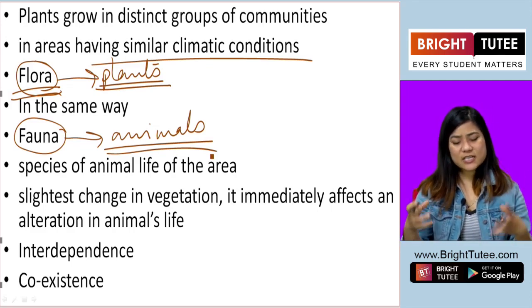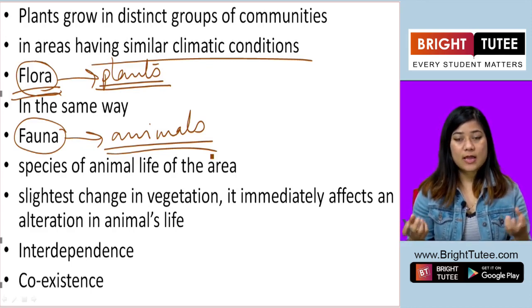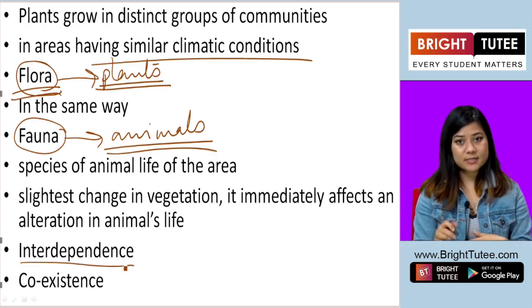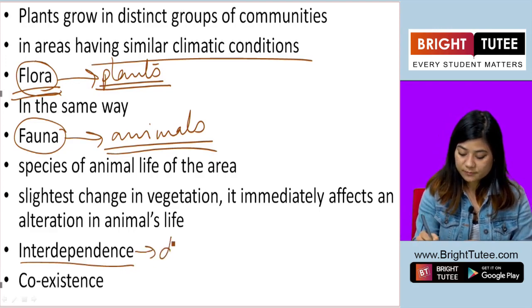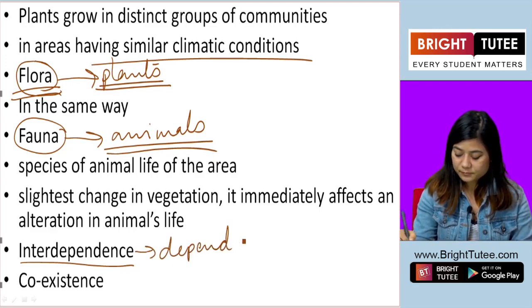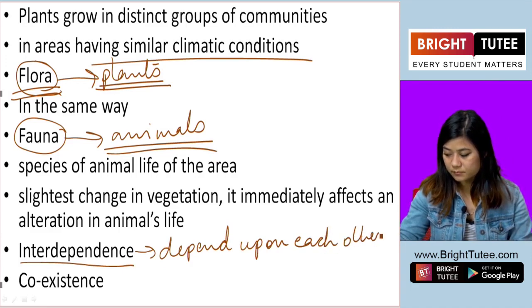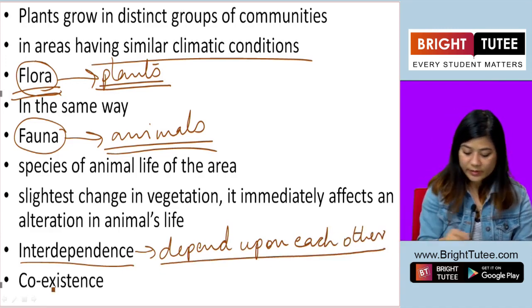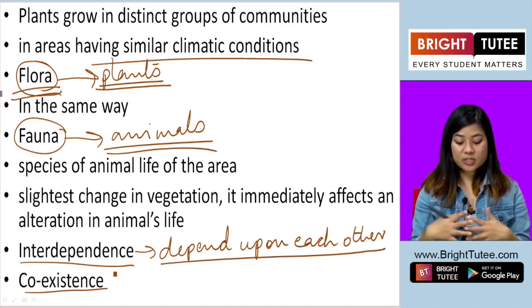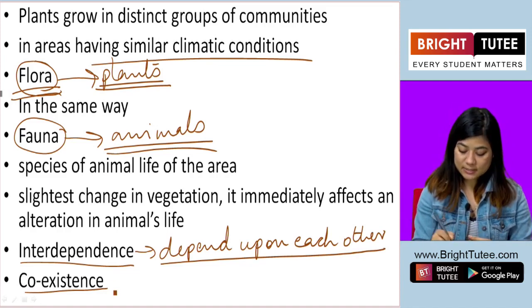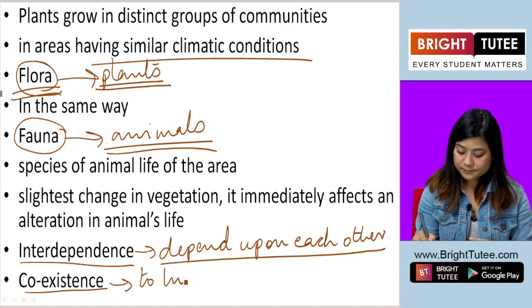Now these flora and fauna are interdependent. They depend upon each other for their coexistence, to live together.